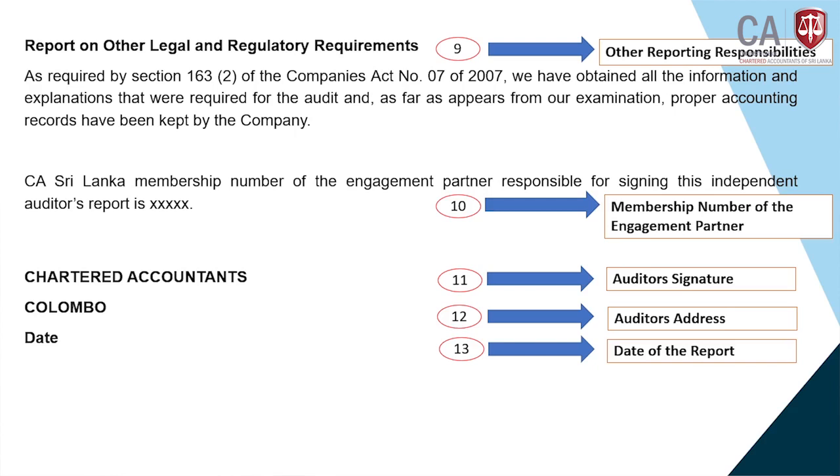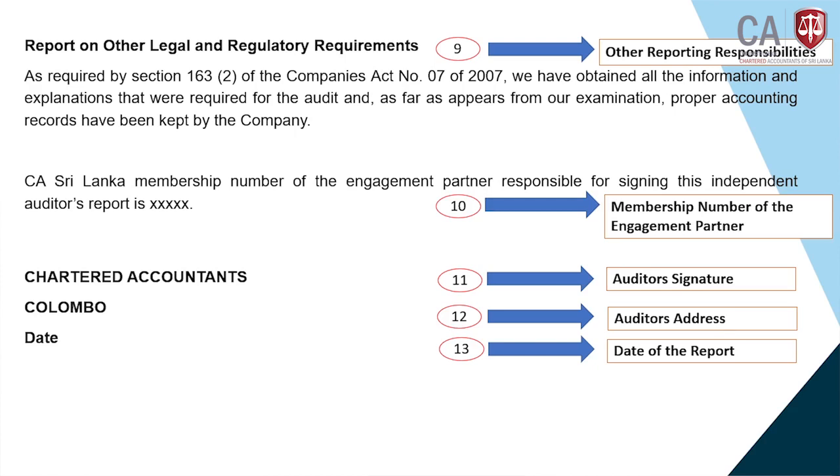Basically the report date will mostly be the financial statement sign-off date. If the financial statements are signed off on 30th June 2020, that will be the date of the auditor's report in practice, right? So number 11 is the signature, number 12 the address, and then the date.